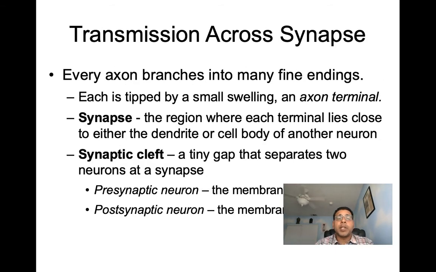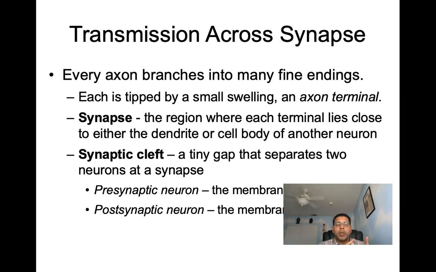So now let's move through and check out the transmission across the synapse. We saw a message make its way into the dendrite, go into the cell body, and from the cell body make its way down the axon. Now from this axon it's going to cross the synapse, going from one cell to another, which is what we're going to see here.